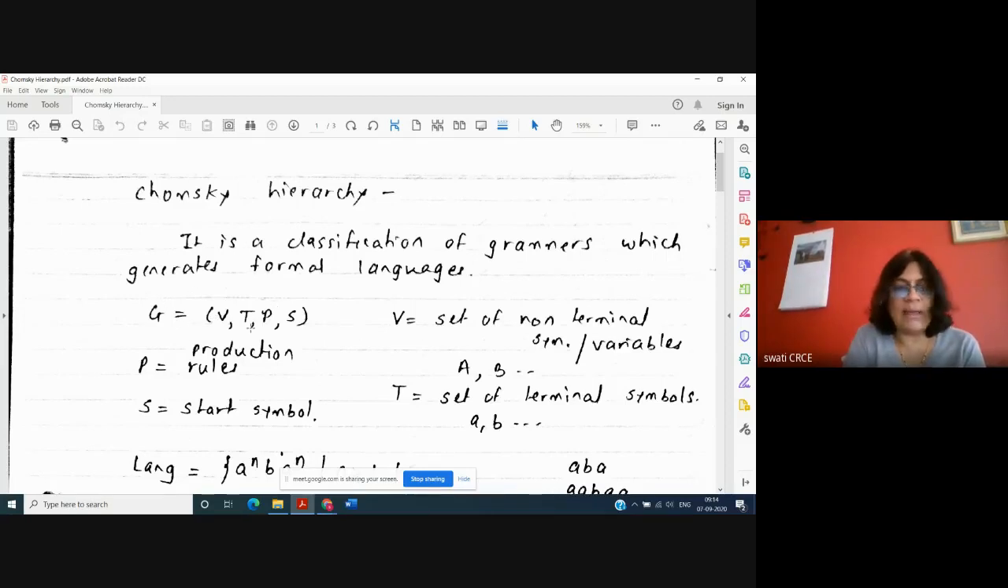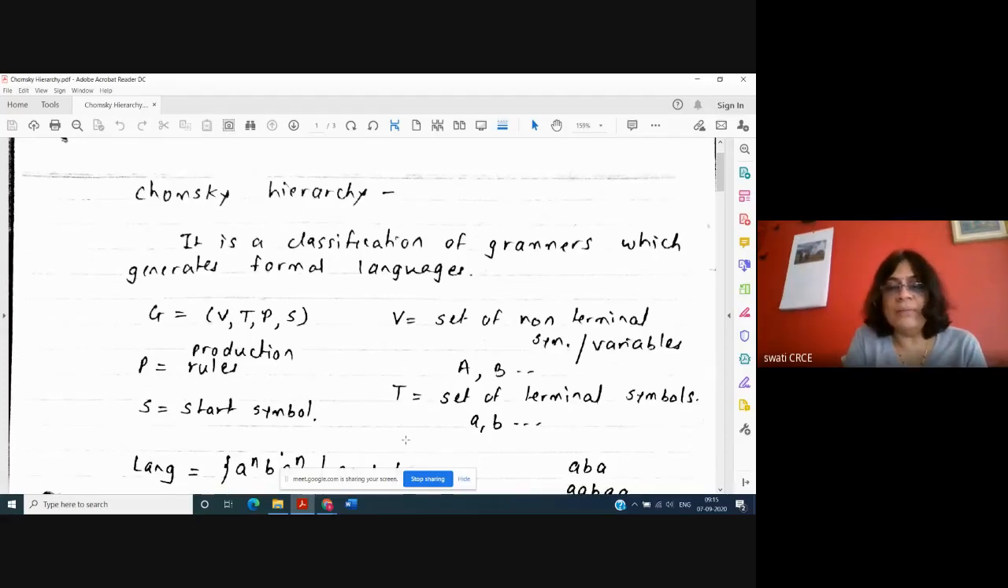All these things are in capitals. All these are sets, where V is a set of variables. We'll see the meaning of variable afterwards. V is a set of variables, and all the variables are represented in capital letters, for example capital A, capital B, capital C. So variables are represented in capital letters.